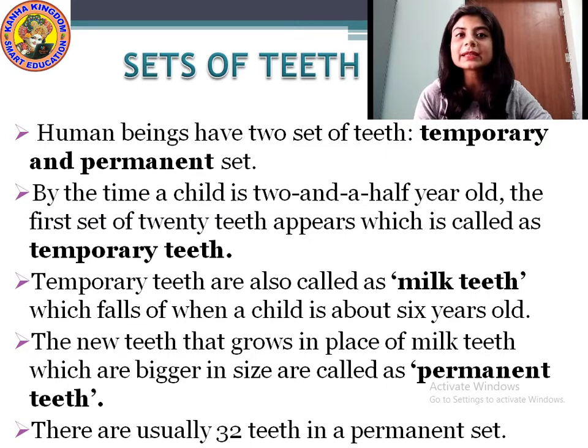These permanent teeth do not fall off until you grow old. There are usually 32 teeth in a permanent set.